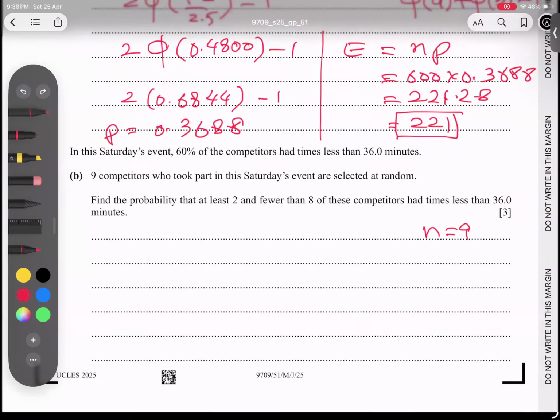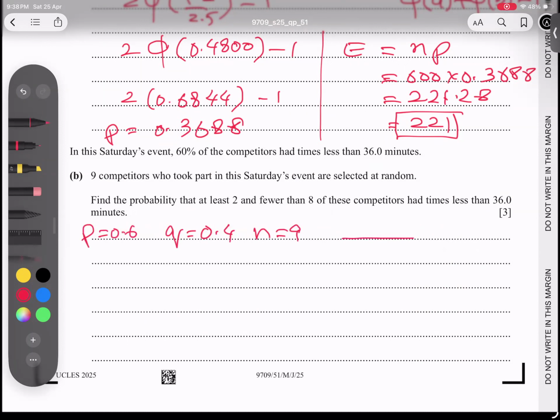So I'm writing here the probability of favor p is 0.6 and the probability of not favor q is 0.4, and n is given here as 9. But we have to be careful especially here. This is binomial. Whenever binomial is given, it always starts from 0: 1, 2, 3, 4, 5, 6, 7, and 8. Maximum 8 students we have. And if you look carefully, he's saying fewer than 8. It means 7, 6, 5, 4, and at least 2 means 2 and above.